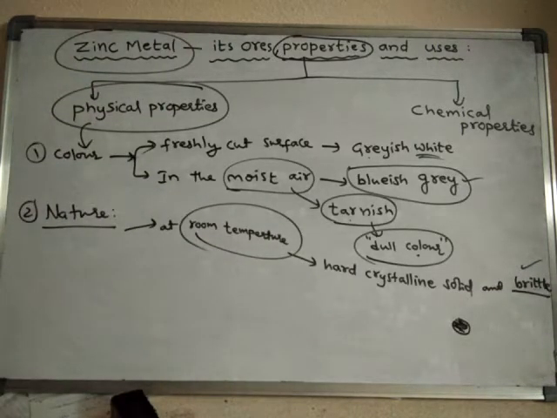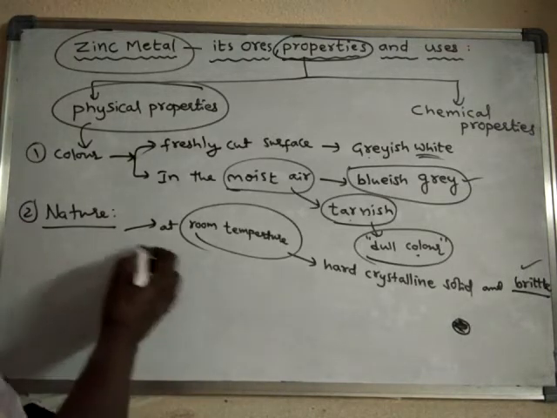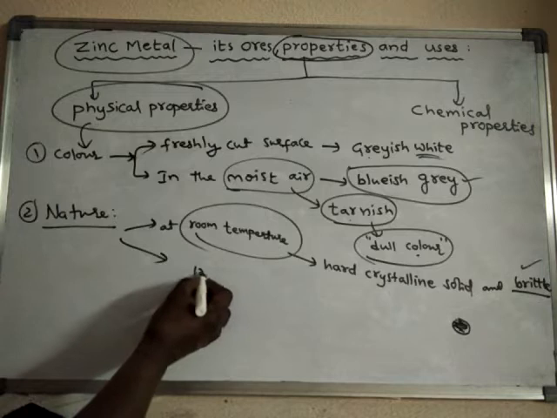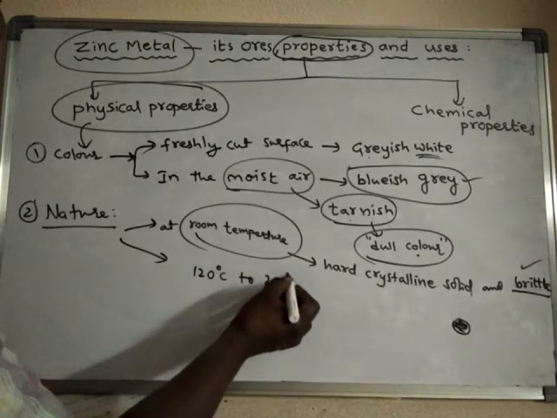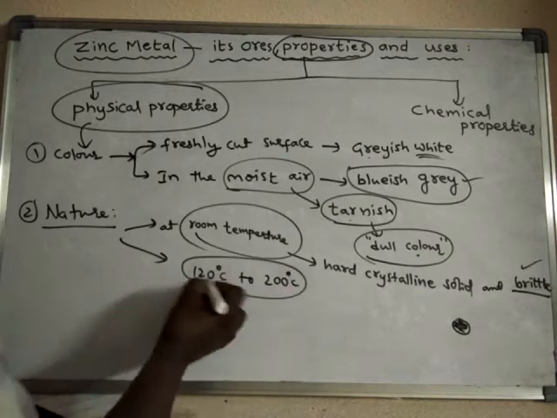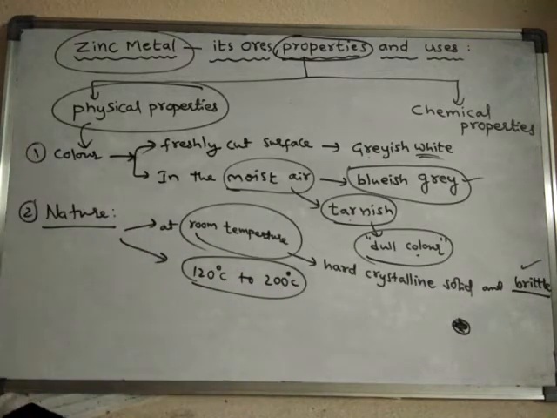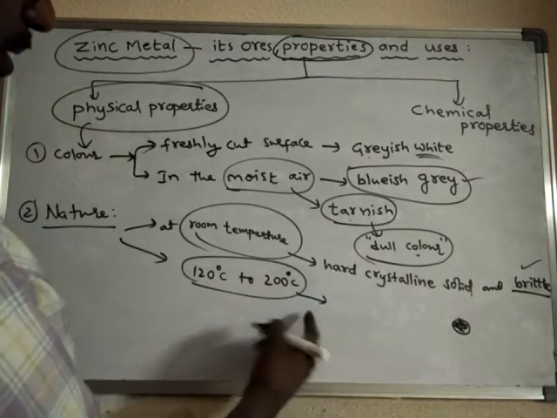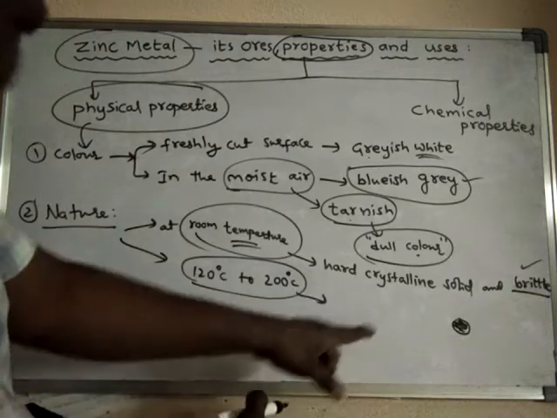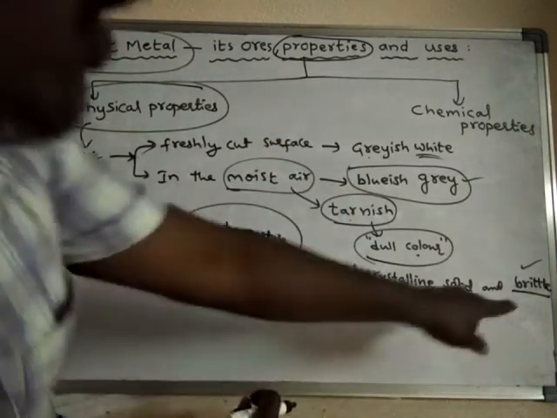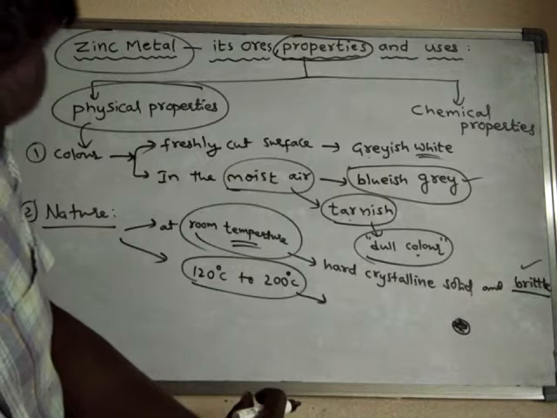But the same zinc at a temperature between 120 degrees centigrade and 200 degrees centigrade, what happens? At room temperature, as zinc is brittle, if you apply some force it breaks down into pieces.